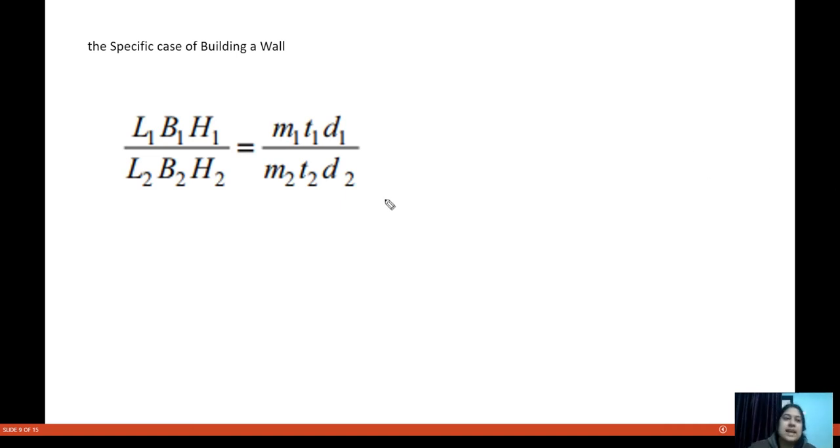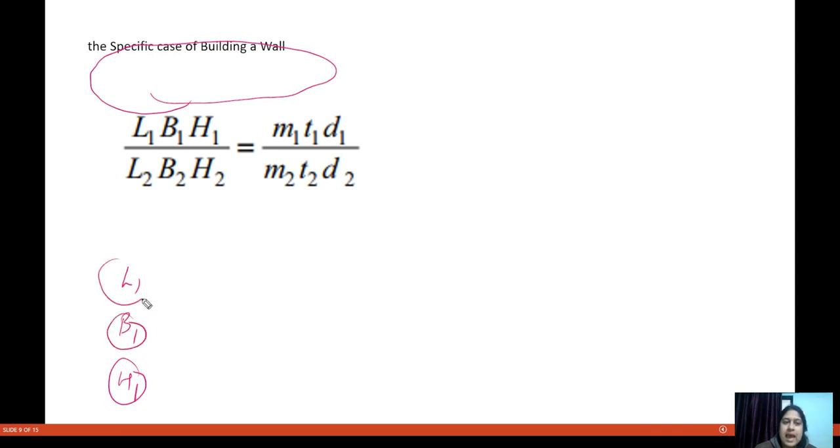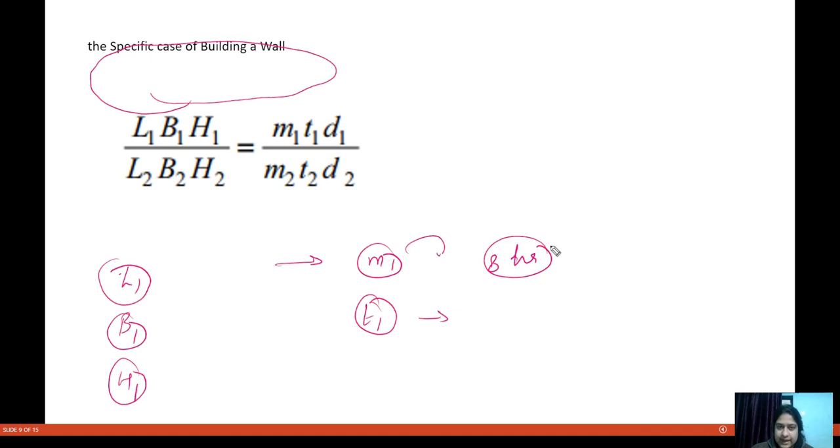Now see, we are talking about the specific case of building a wall. For example, it is given that a wall of length L1, breadth B1 and height H1 has to be built, and the number of men required is M1. Let's say these men are working for 8 hours a day, and they are able to build it in 3 days.